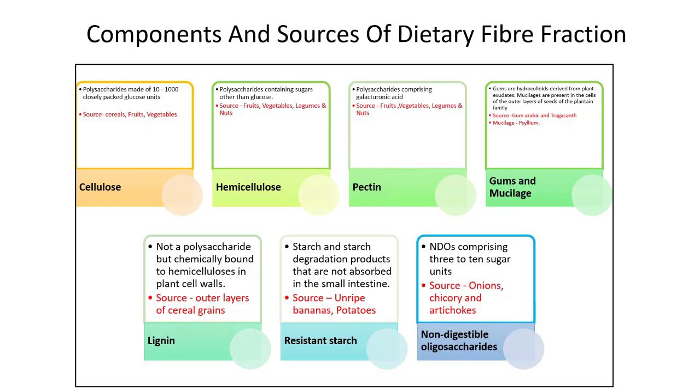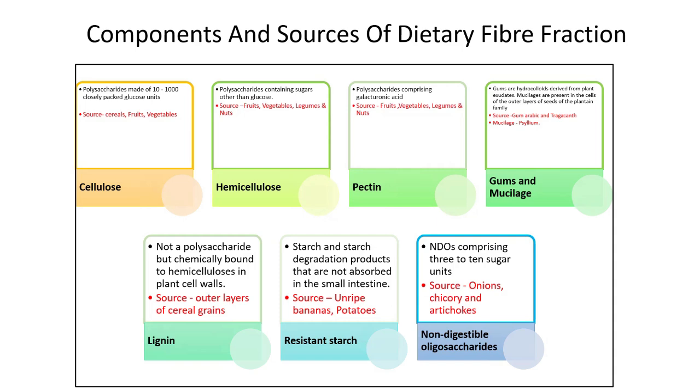The various components of fiber include cellulose, hemicellulose, pectin, gums and mucilages, lignin, resistant starch, and non-digestible oligosaccharides. Now, what is cellulose? Cellulose is a polysaccharide comprising 10 to 1,000 closely packed glucose units arranged linearly, making cellulose very insoluble and resistant to digestion by human enzymes.